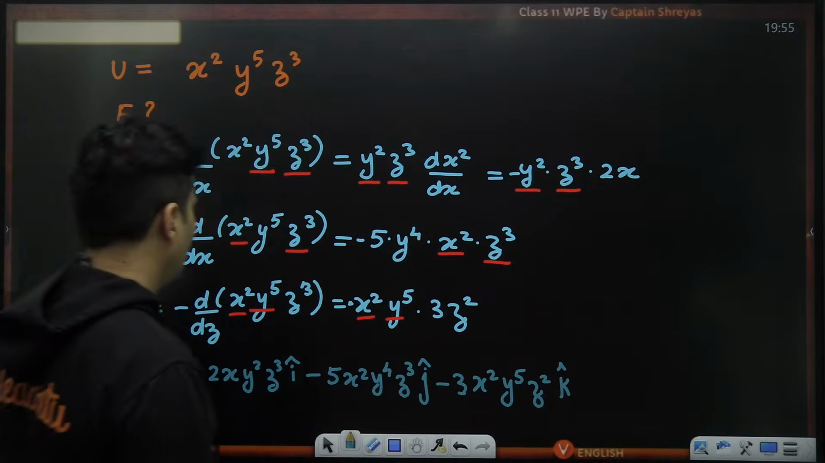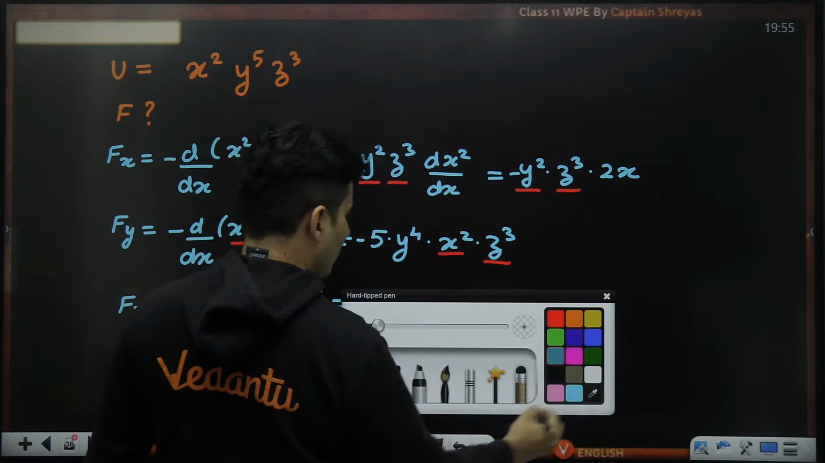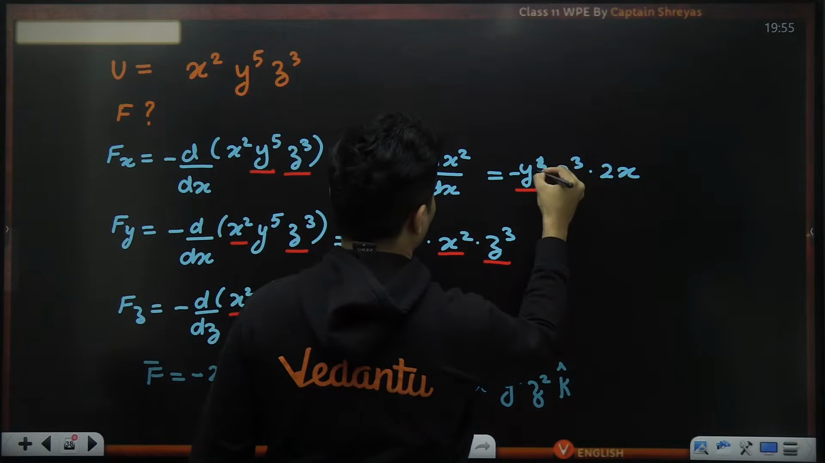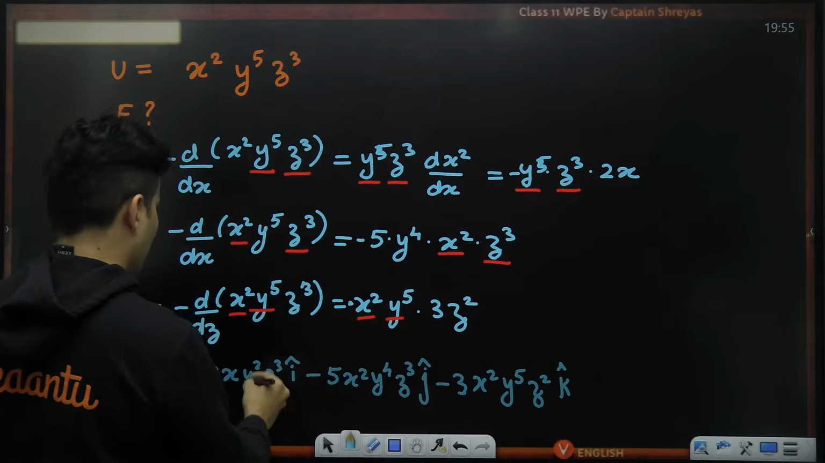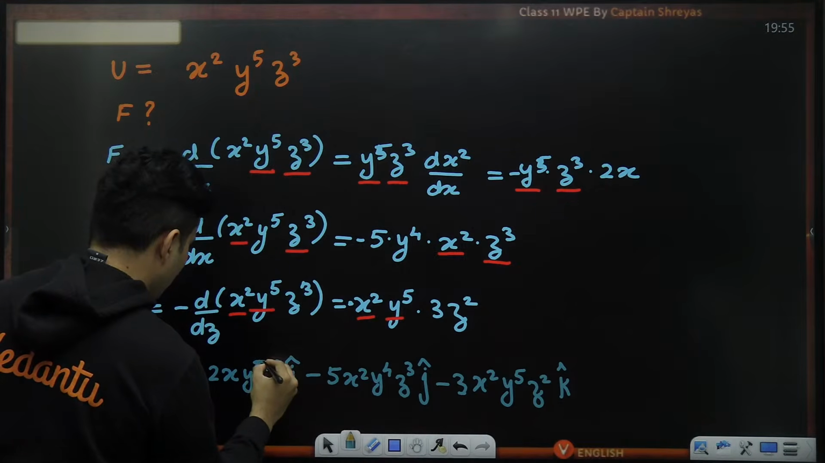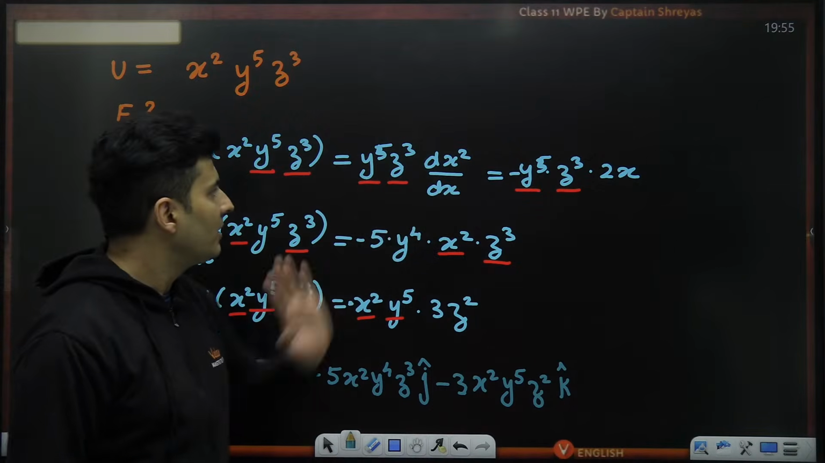Oh, I think while copying, we made a mistake. Sorry, this was 5. I don't know why I made it square. So here also this will be 5. Thank you so much for pointing out that mistake. Silly mistakes happen like this. Yeah, it was y raised to 5.